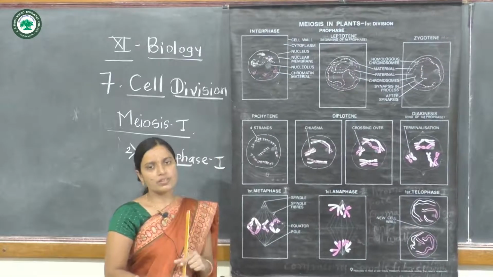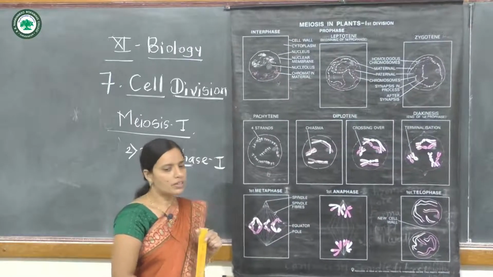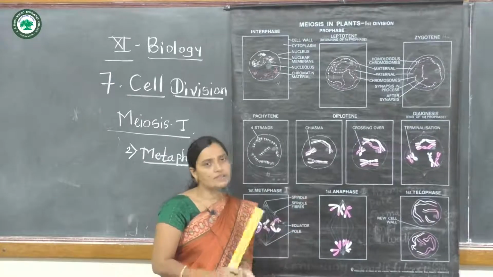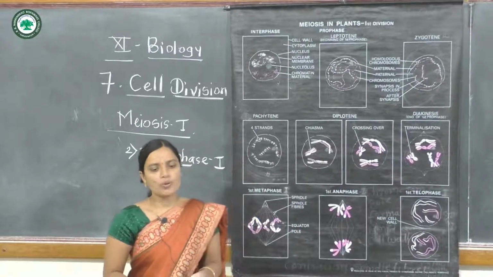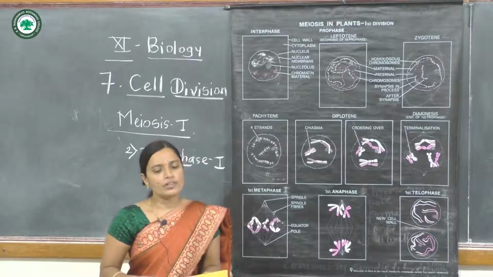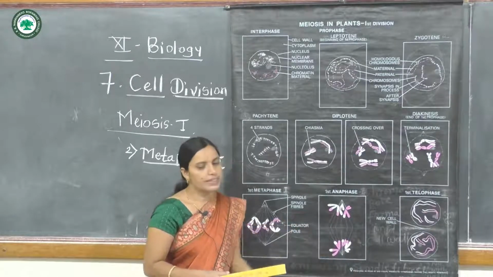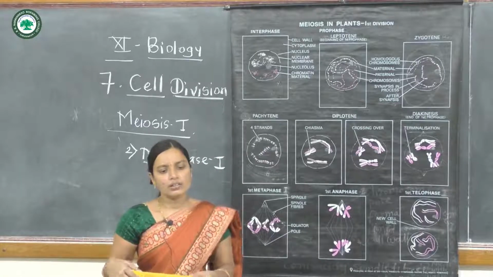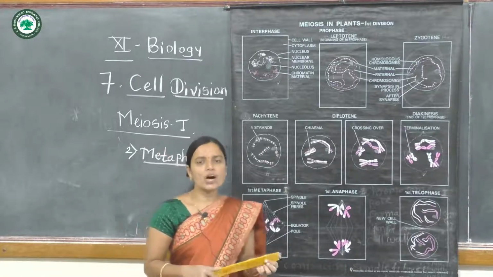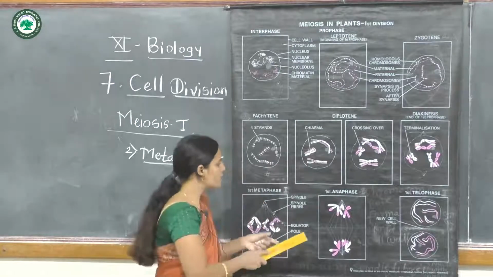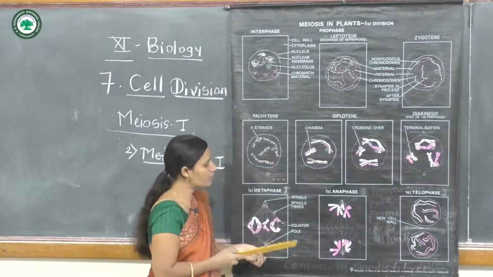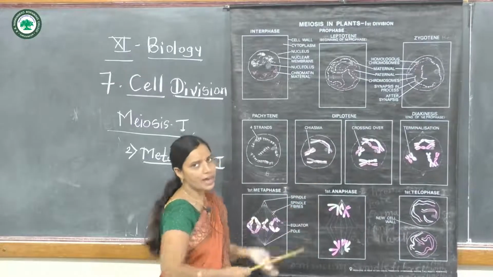The meiosis first, anaphase first. Now in this phase, the homologous chromosomes pull away from each other and move toward the opposite poles. The chromosomes get separated in anaphase.